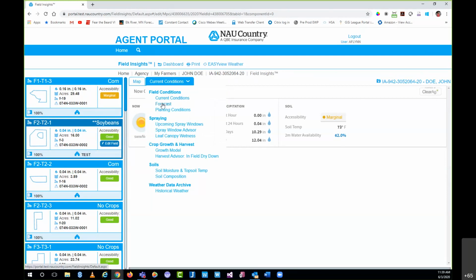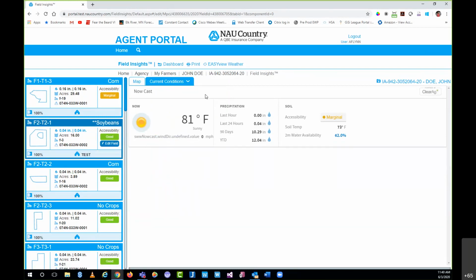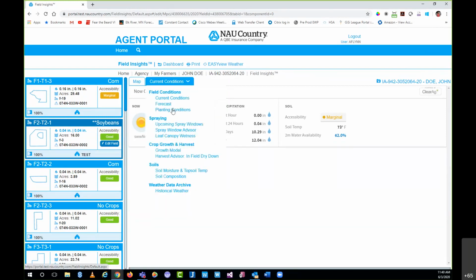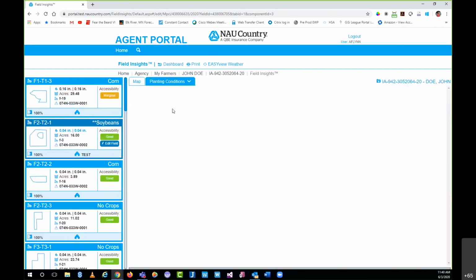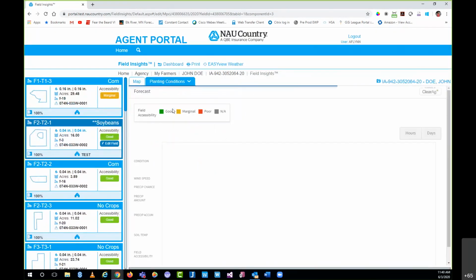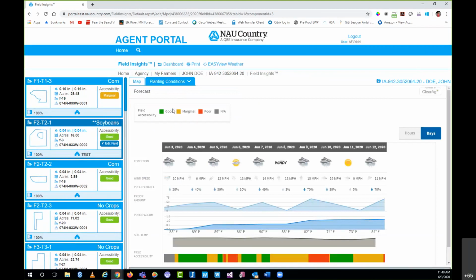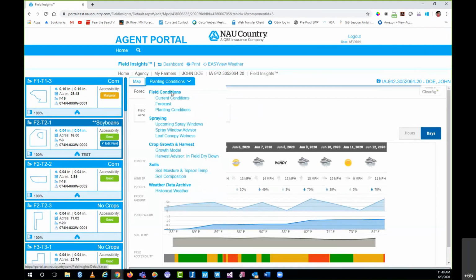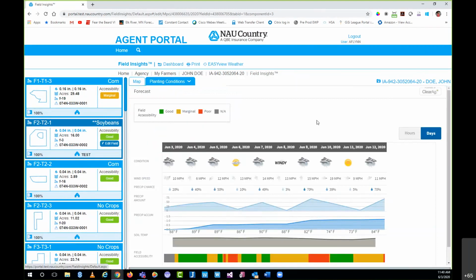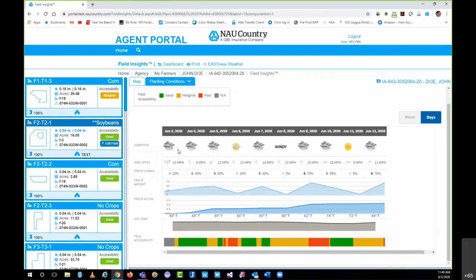The forecast works very similar. The exception is that we're not looking at current, we're looking at the next 7 days, but it's essentially the same data. And then the planting conditions, we'll look at this one real quick. Let that one load. So it essentially takes the, I'm going to click the drop down one more time. It takes the forecast and combines it with the field accessibility broken down a little bit more in detail.